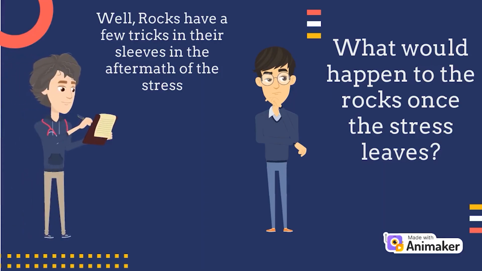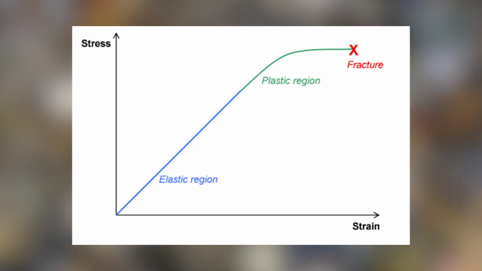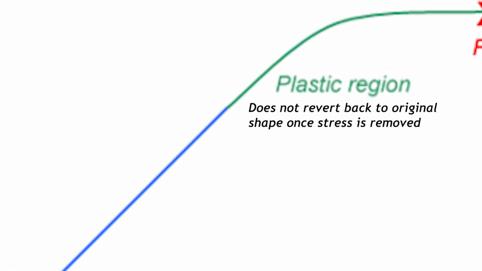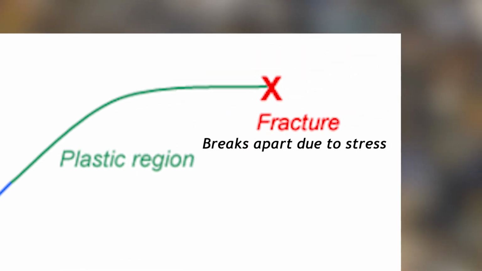What would happen to the rock once the stress leaves? Well, rocks have a few tricks up their sleeves in the aftermath of the stress. They can either revert back to their original shape, which is called elastic deformation, plastic deformation, where it refuses to budge or return to its original state, or fracture, where the rock just makes a dramatic snap.